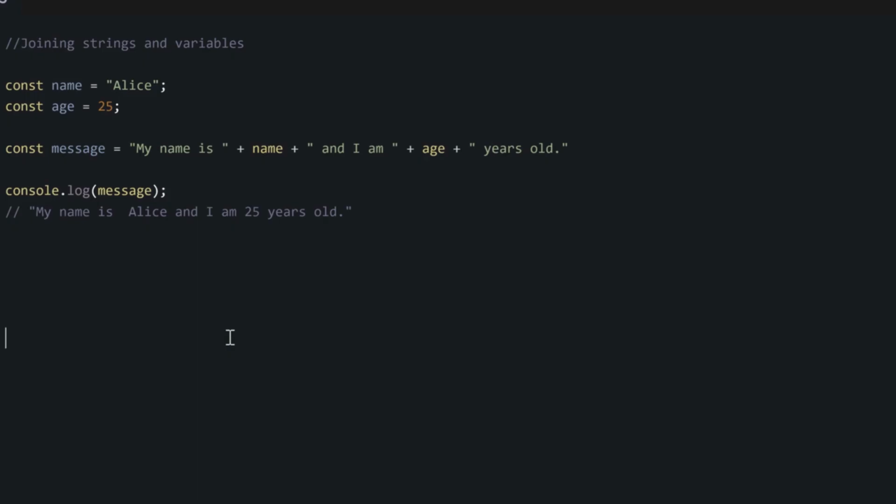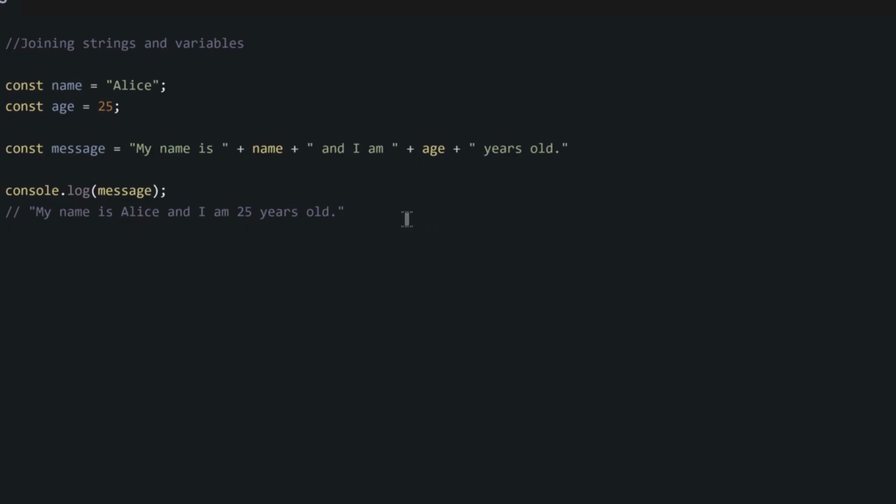The first way will be to insert variables inside our strings for JavaScript, we write them like this. You see say for here, we get our normal string, my name is. But now at this point, we want use the name. We just write plus the name variable, and then plus again another string, and I am, and plus again the age variable and the string years old. This one go work, and the final value of your message variable will be one long string. Maybe my name is Alice and I am 25 years old.